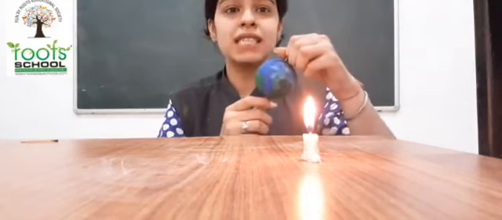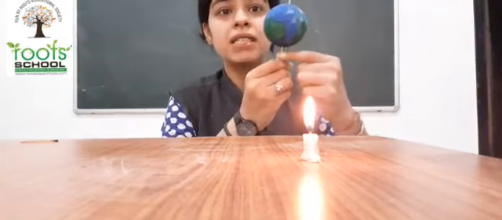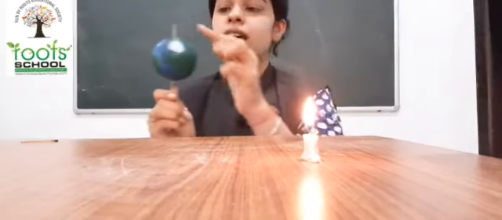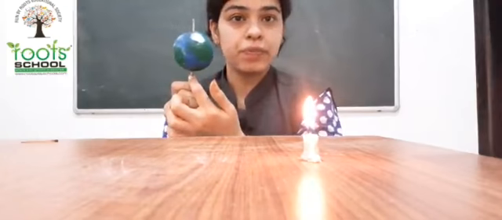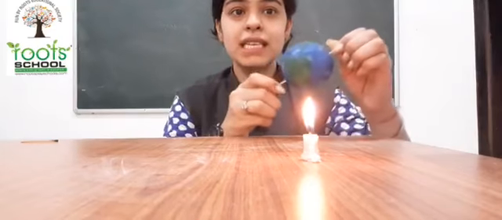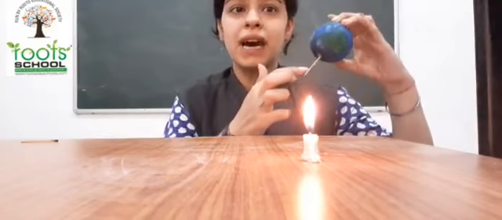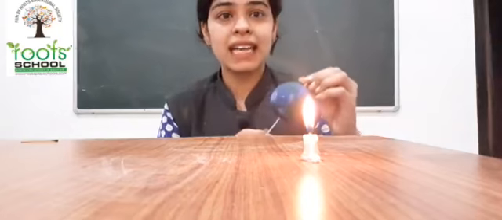What is an axis, children? An axis is the imaginary line that passes through the center of the earth. If we cut the earth, this line passes through the center. Okay, this line passes through the center of the earth. This is our mother planet earth. And this line that passes through the center of the earth is known as the axis.